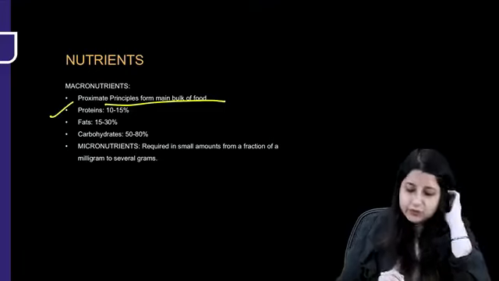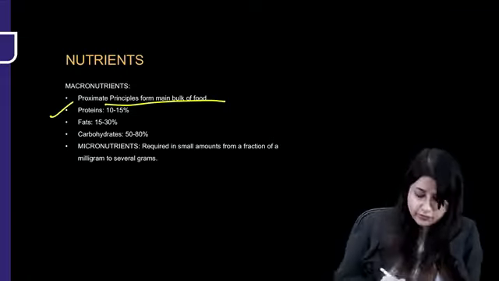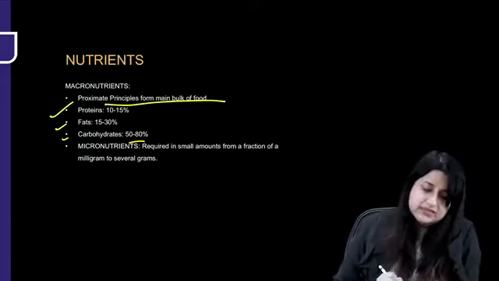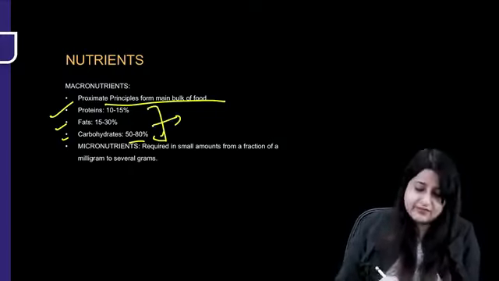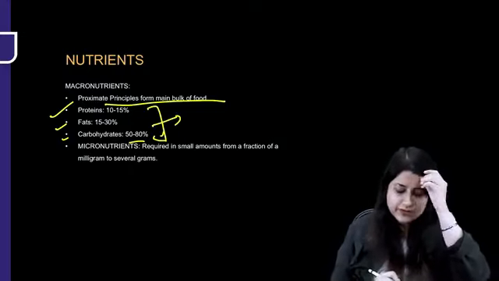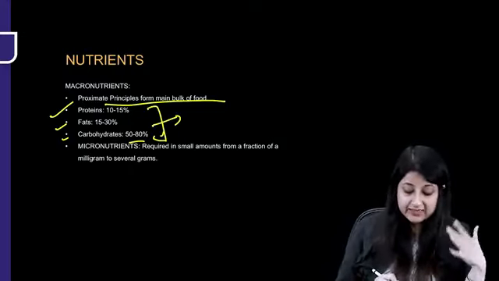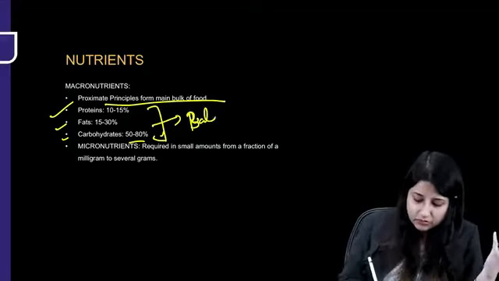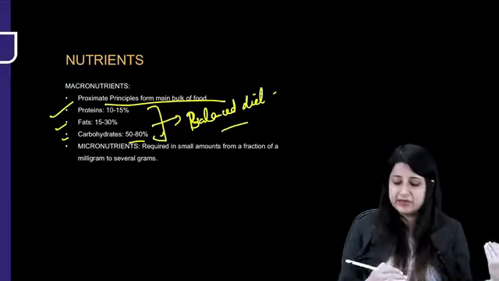So proteins have to provide 10 to 15% of daily energy intake. Fats have to provide 15 to 30% of daily energy intake, and carbohydrates 50 to 80%. And if this percentage is being fulfilled, where proteins provide 10 to 15% of daily energy intake, fats provide 15 to 30% and carbohydrates 50 to 80%, this is also what is known as balanced diet. Okay, all this has been discussed in detail in main lectures.